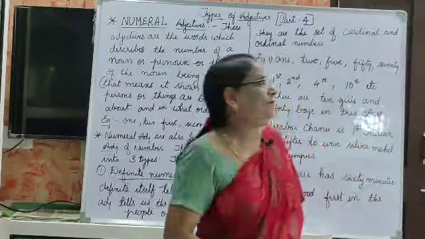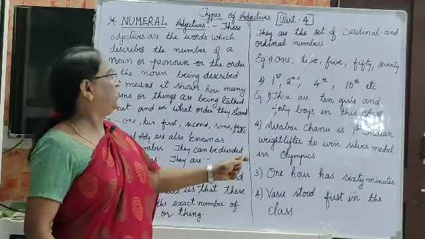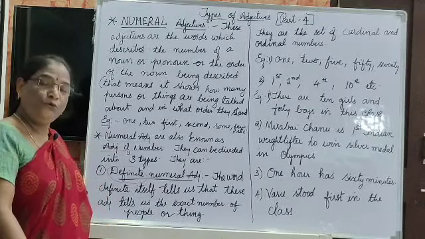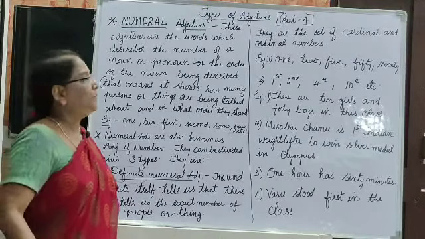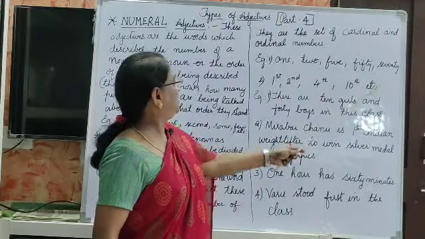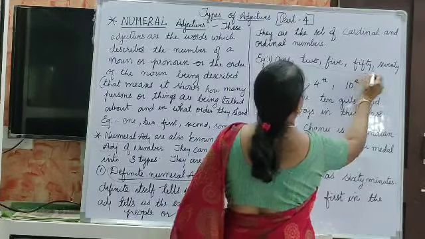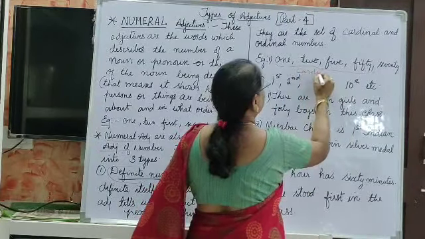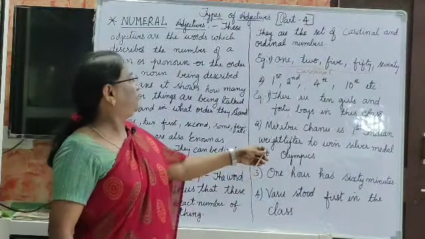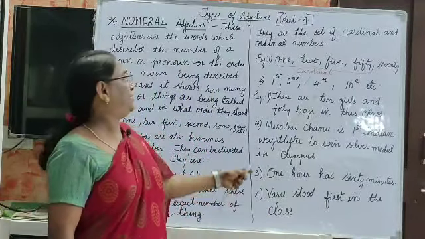Now let us see the examples. They are the set of cardinal and ordinal numbers. Here the definite numeral is divided into two: cardinal and ordinal. 1, 2, 5, 50, 70, 80, 90, 100, all this comes under cardinal.